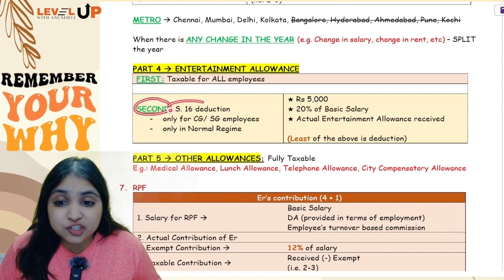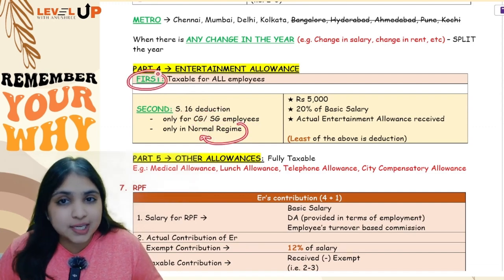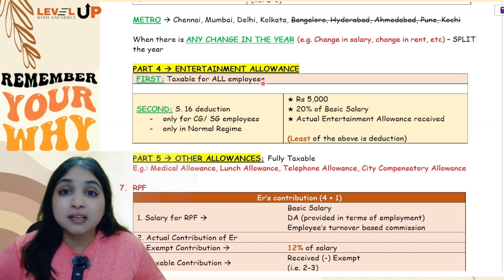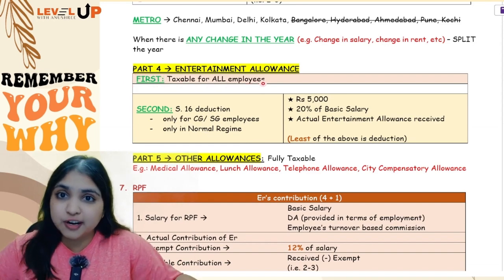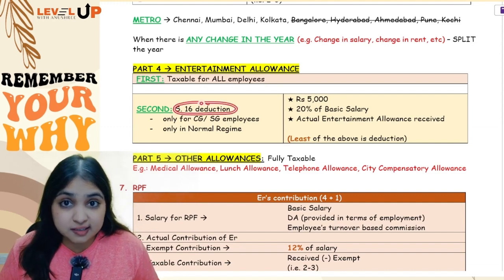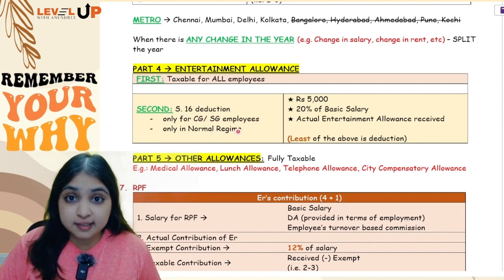Second, you will get section 16 deduction, but only for central government or state government employees and only under the normal regime. So point number one, it's going to be taxable for all employees. Doesn't matter what kind of employee, doesn't matter whether normal regime or default regime. You will first tax it for all employees. Then you will give section 16 deduction, but only for central government or state government employees and only under the normal regime. Now, how much section 16 deduction will you get?